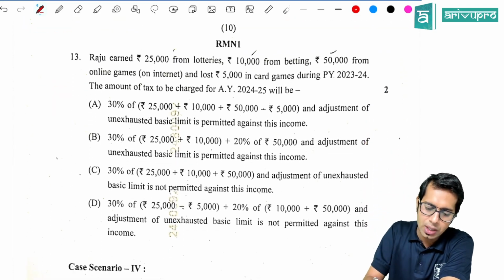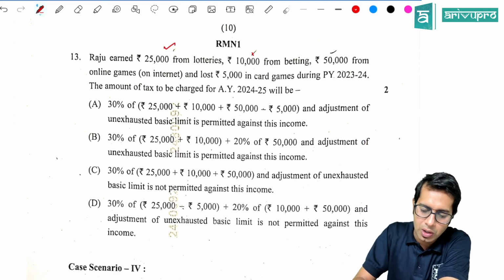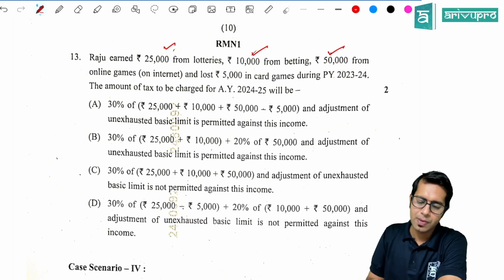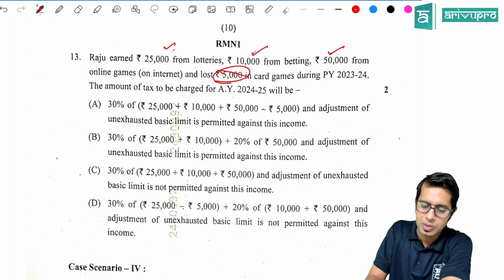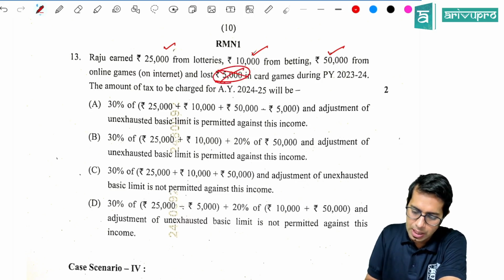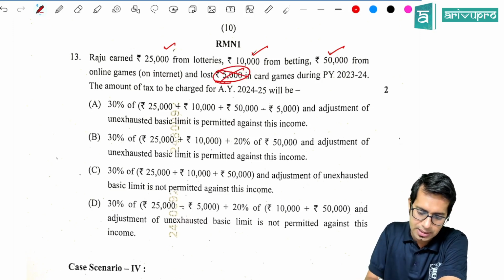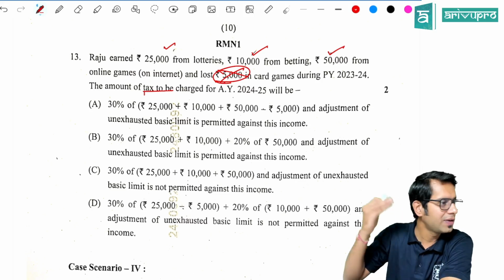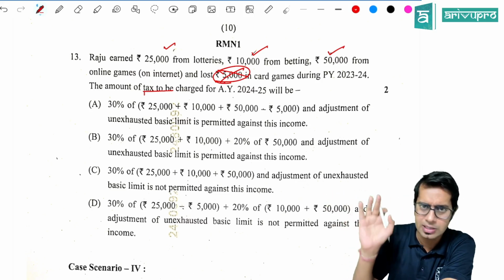Then Raju earned 25,000 rupees from lottery, 10,000 rupees from betting, and 50,000 rupees from online money games, and lost 5,000 rupees. I don't care if you are losing from card games, etc. What is the amount of tax which he has to pay? He has to pay 30% tax, and whatever money he has lost, he cannot subtract that.